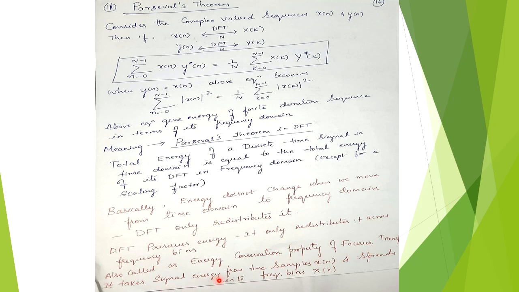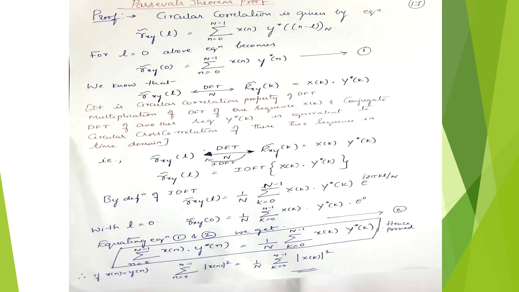It takes a signal's energy from one time sample x of n and spreads it into frequency bins of X of k in the frequency domain.